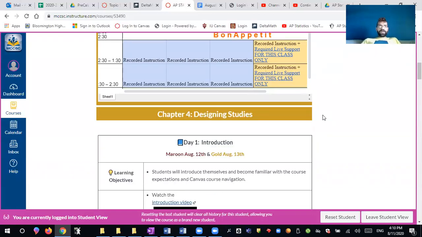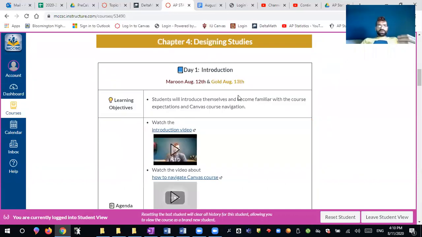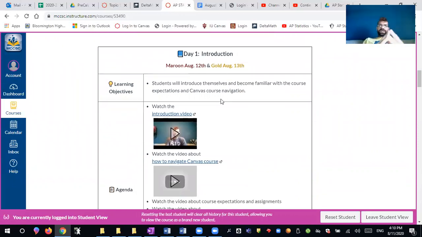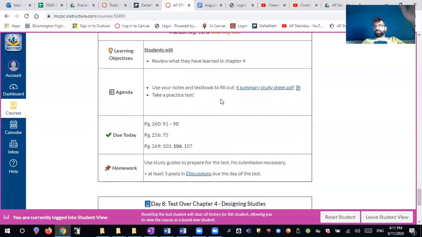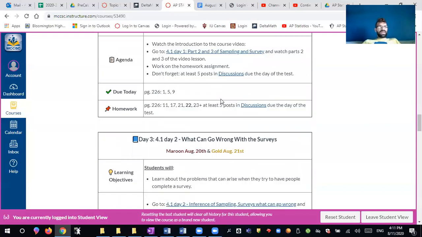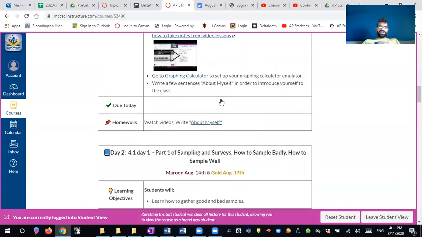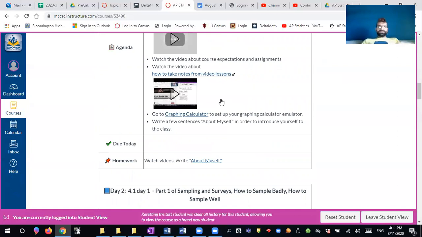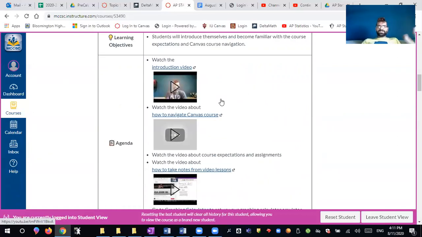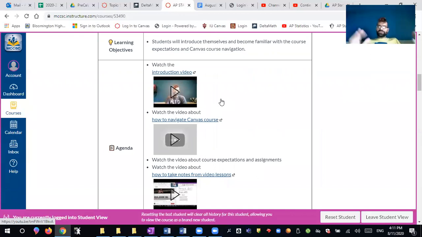Okay, now let's look at how the rest of the class is set up. It's set up by day. Some of the teachers set up one week at a time. I decided I will be posting the entire unit at a time, so you can scroll through and see everything that you will be learning. Maybe even work ahead, if you really want to, though I would not advise it. But you can still see everything that will be done in that particular unit. You can see when your test is and such.